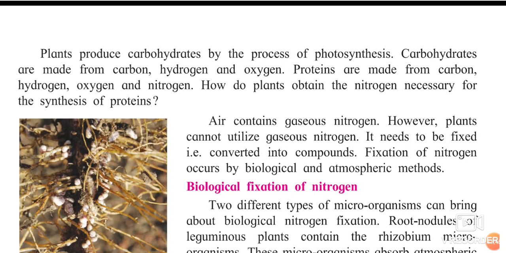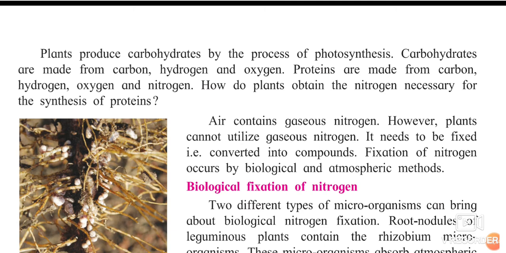Plants produce carbohydrates by the process of photosynthesis. What does the plant produce? Yes, they are producing carbohydrates by the process of photosynthesis. Carbohydrates are mainly made up of carbon, hydrogen and oxygen. You can see in the word itself, it is a combination of carbon, hydrogen and oxygen. Proteins are made from carbon, hydrogen, oxygen and nitrogen. What are proteins made from? Yes, carbon, hydrogen, oxygen and nitrogen.